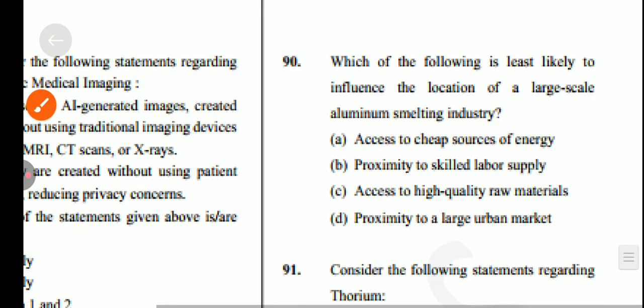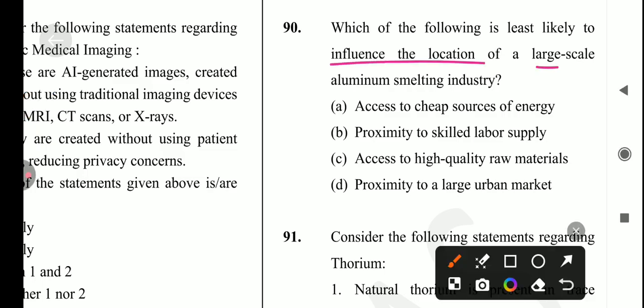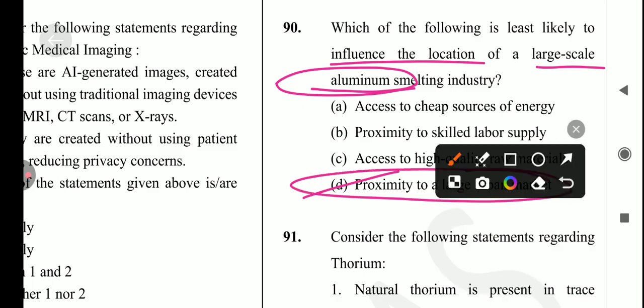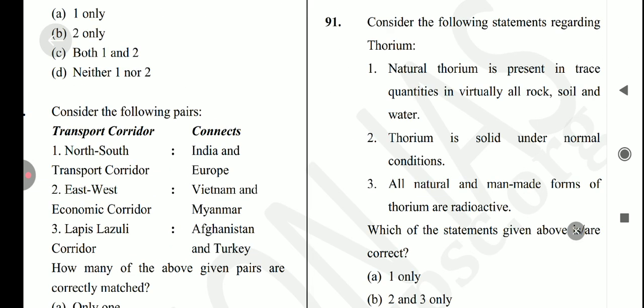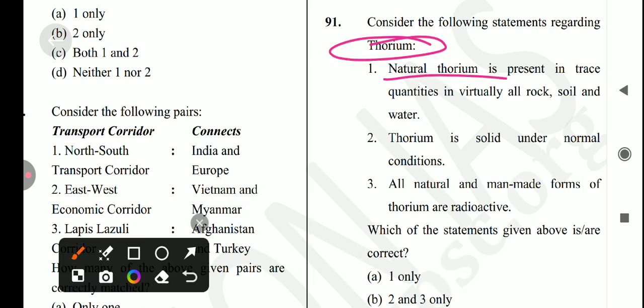Let's come to the next question, which is: which of the following is least likely to influence the location of large scale aluminum smelting industries? The answer for this question is proximity to large urban market. Okay, so answer is option number D is the correct answer for this question. Okay, let's come to the next question, which is: consider the following statements regarding thorium. Okay, first is natural thorium is present in trace quantities in virtually all rock, soil and water.